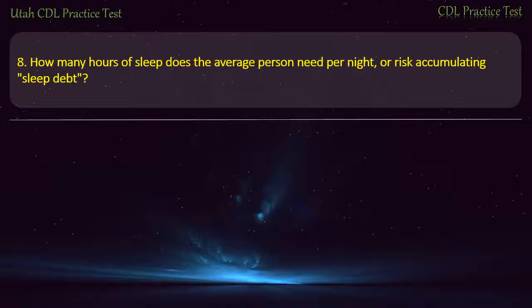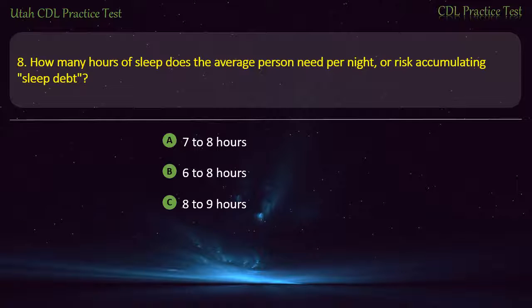Question 8. How many hours of sleep does the average person need per night, or risk accumulating sleep debt? 7 to 8 hours. 6 to 8 hours. 8 to 9 hours. 6 to 7 hours. Answer. 7 to 8 hours.